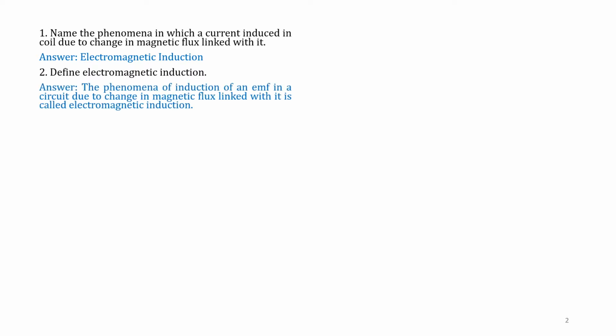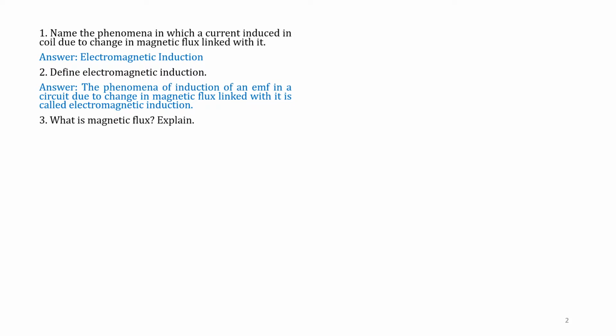Question number 1. Name the phenomenon in which a current is induced in a coil due to change in magnetic flux linked with it. That is, you have to name the phenomenon in which change of magnetic flux takes place and due to which a current is produced. Answer: electromagnetic induction. Question 2. Define electromagnetic induction. Answer: the phenomenon of induction of an EMF in a circuit due to change in flux linked with it is called electromagnetic induction.